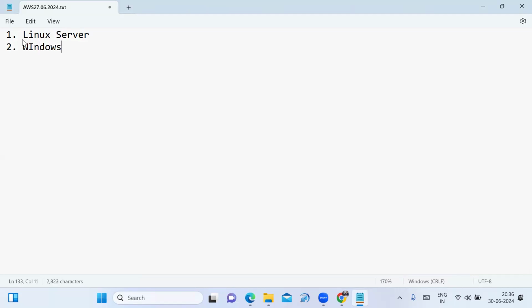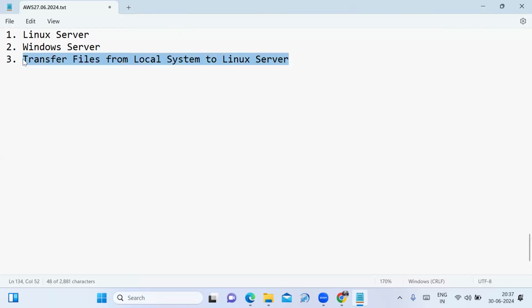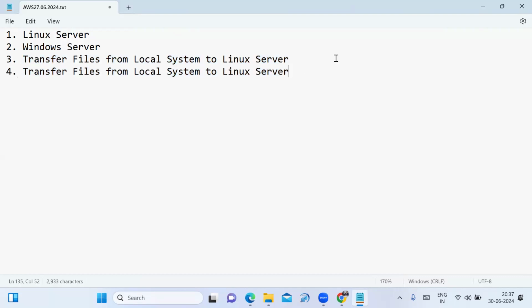Also, in the previous session, I explained how to transfer files from the local system to the launched Linux server, and from your laptop or desktop to the launched Windows server.